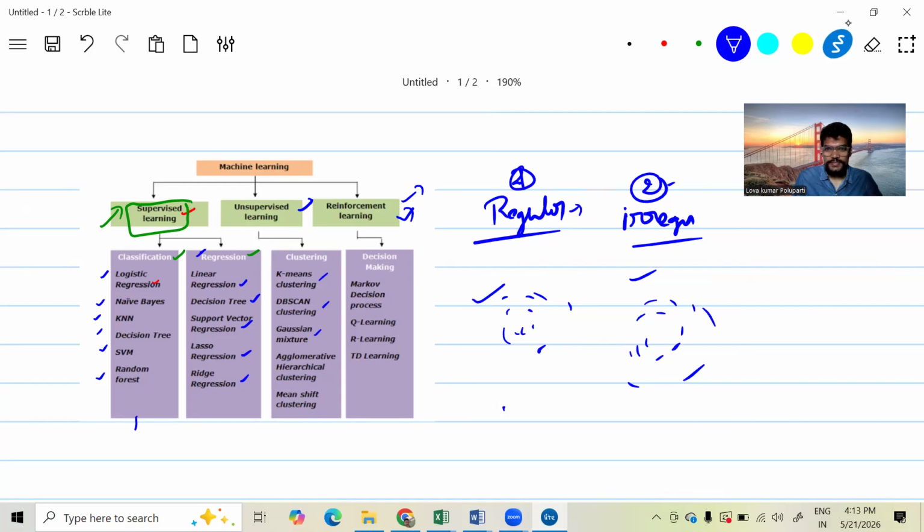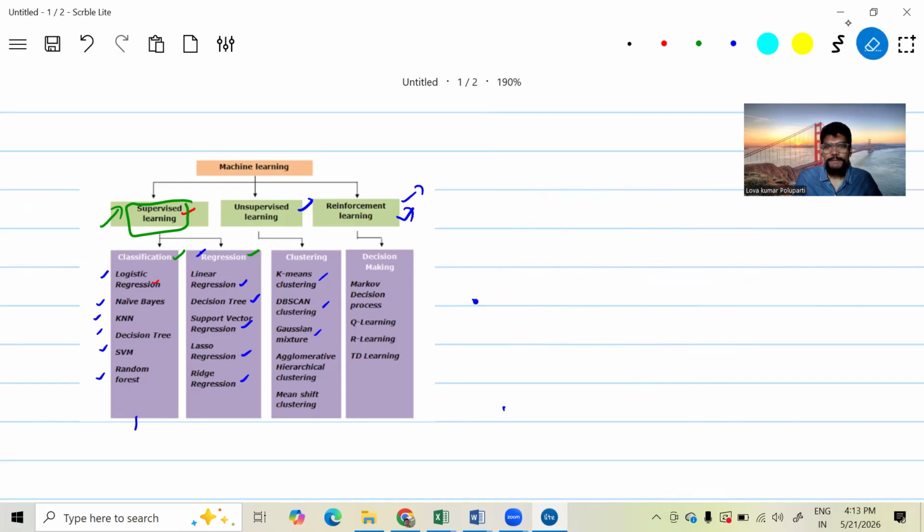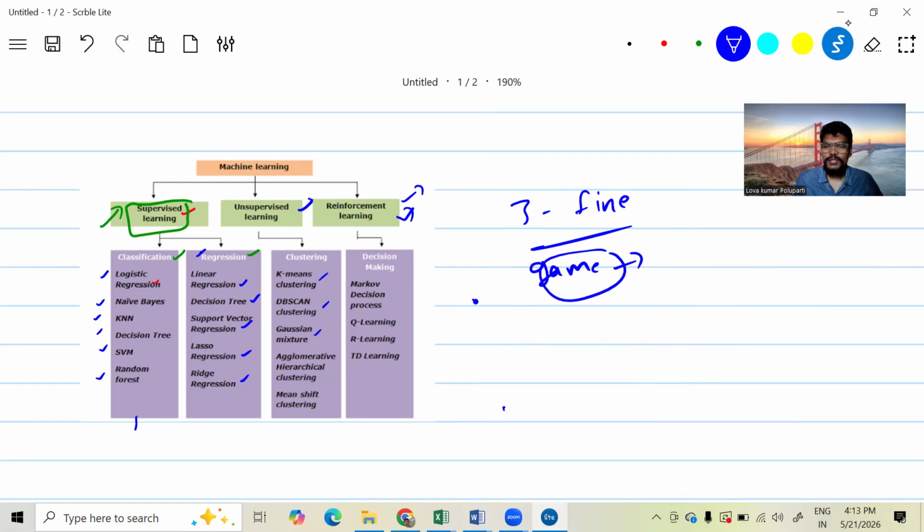Let's say you are not following the traffic rules. Immediately you will get a fine, or you are going with triple riding, you will get the fine, right? Or you're playing a game. Let's take the PUBG game. In the PUBG game, after finishing all the levels, you will get the chicken dinner, right?